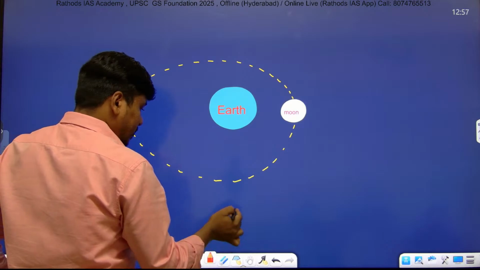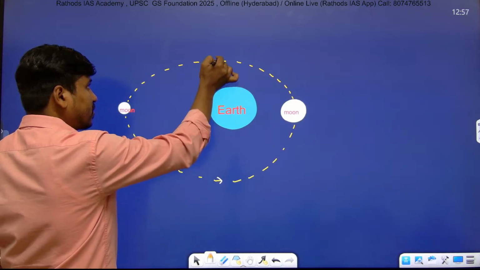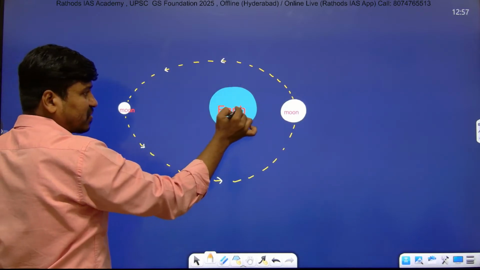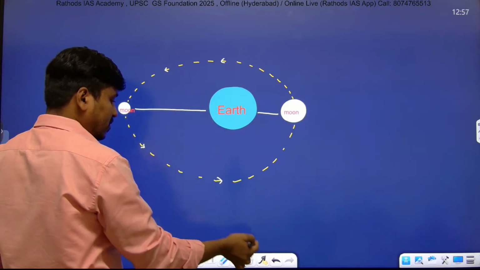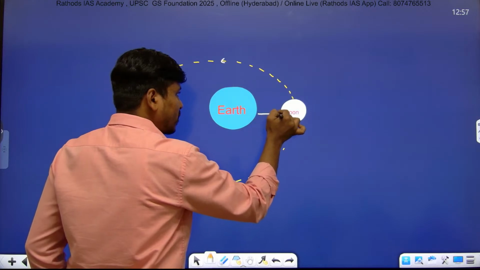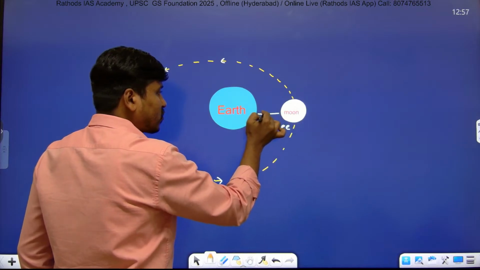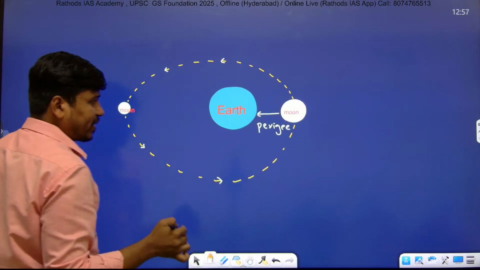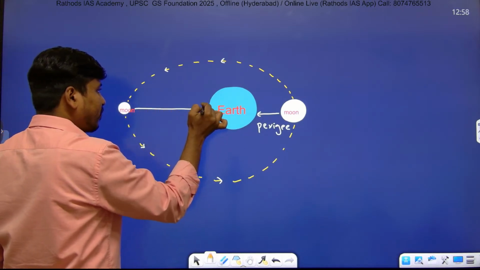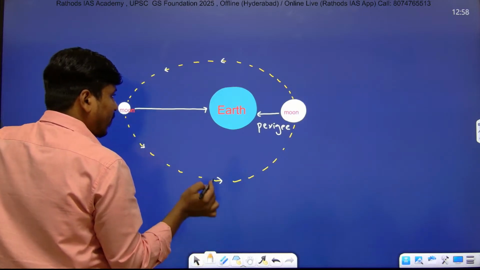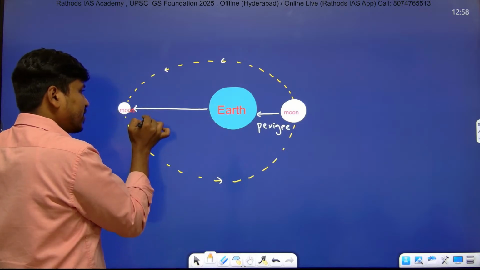Okay, listen. When the moon revolves around the earth, it sometimes comes very close to the earth, and sometimes it goes very far from the earth. When it comes very close to the earth, we call that perigee. And when the moon goes very far from the earth, that very far position is known as apogee position.